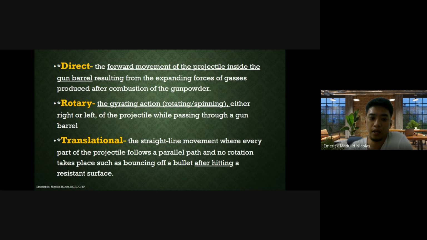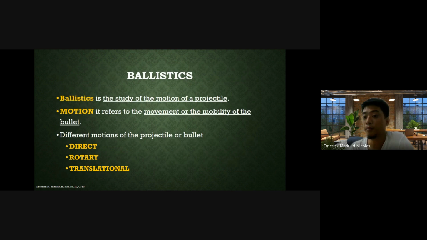In translational motion, it is the straight line movement where every part of the projectile follows a parallel path and no rotation takes place, such as the bouncing of a bullet after hitting a resistant surface. So again, ballistics is the study of the motion of projectile.